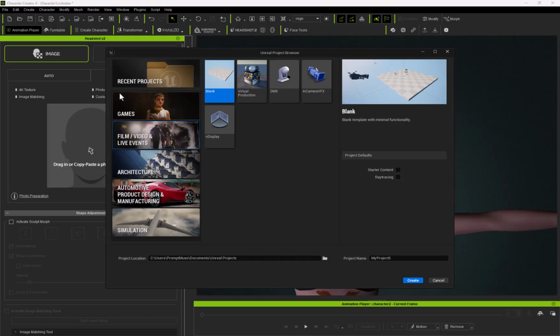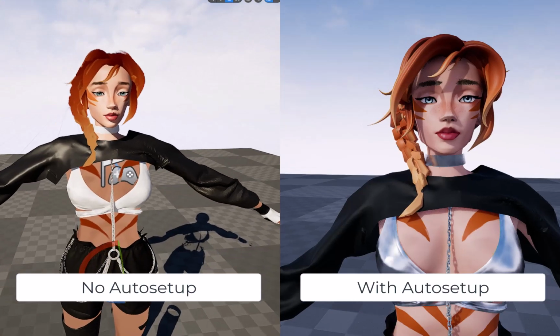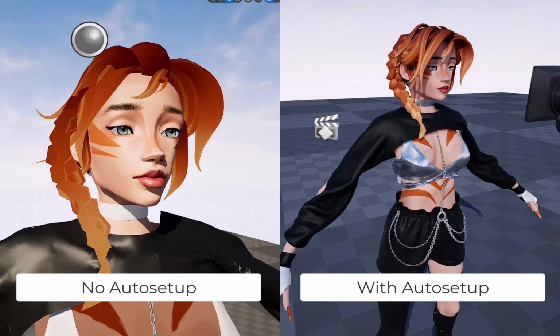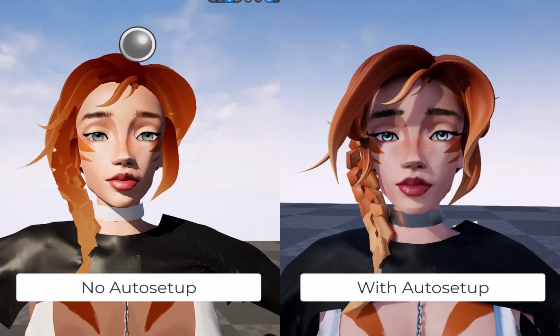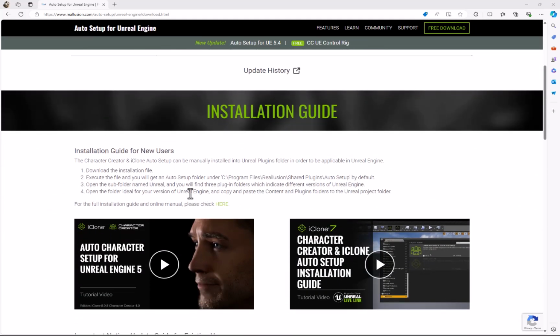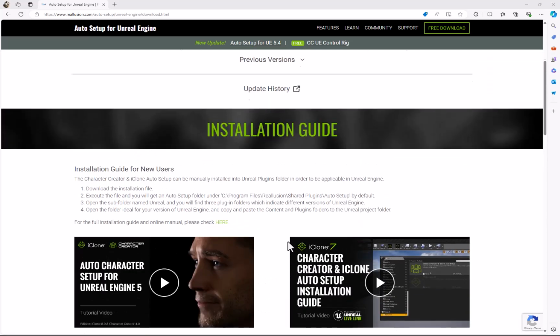We're now going to import our character and all her animations. So I just start up Unreal Engine and I'm just using a basic blank new project here. However, I do have auto setup already installed on my Unreal project, and as you can see from the example here, it shows you that the shader setup is correct when you have the plugin installed compared to having not the plugin installed. You can grab the plugin from the Real Illusion website for free, as I said, and you can just install it, and the installation guide is on their website here.